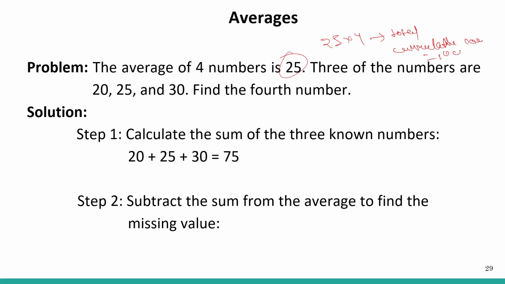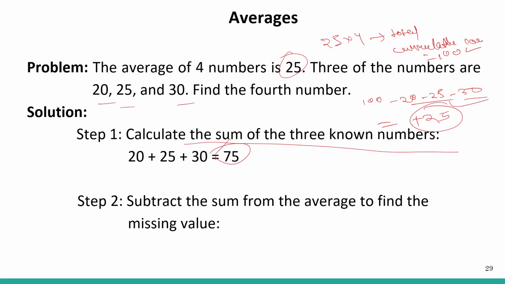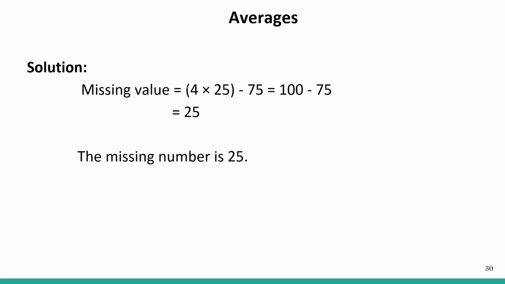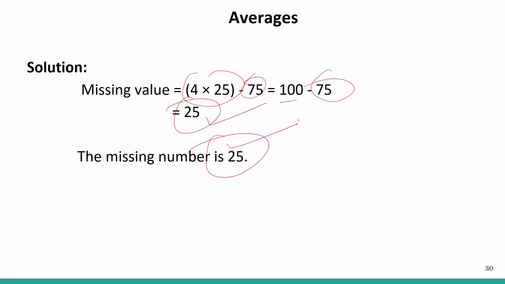That is equal to 100 actually in this case. So we are given 20, 25 and 30. So 100 minus 20 minus 25 minus 30. Calculate the sum of the three known numbers, that is 75, and 100 minus 75 is equal to what? 25. So 25 is the missing value. Missing value is 100 minus 75, which is equal to 25. So the missing number will be 25.